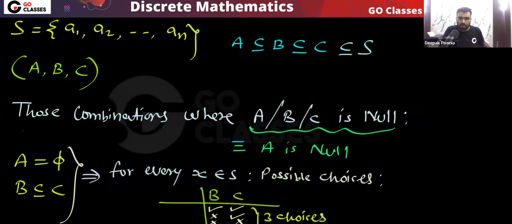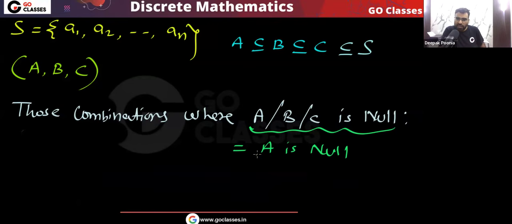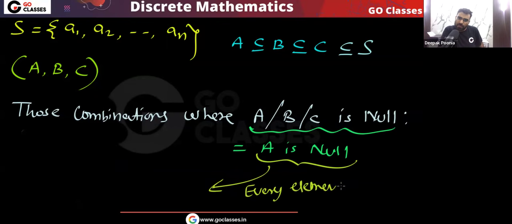I hope you understood. Okay, so that's it. Finally, when A is null, every element of S has three choices.